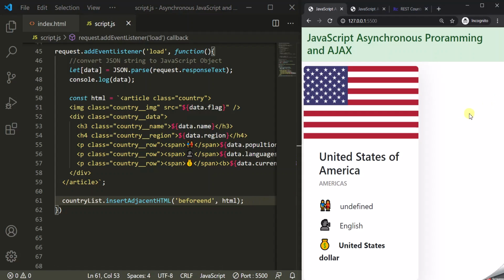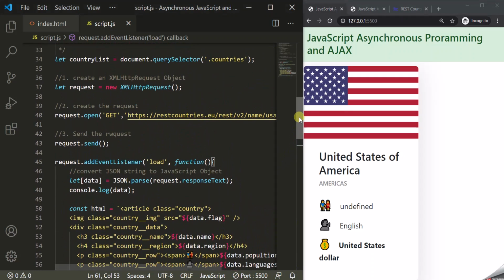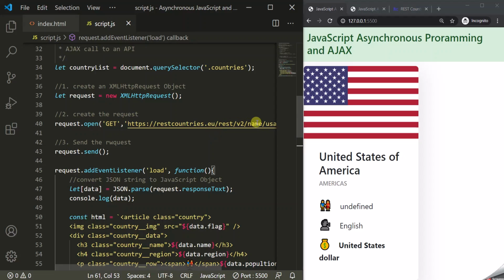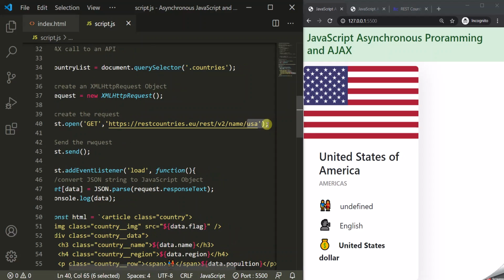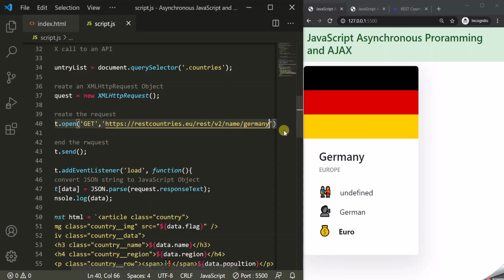So let's close this, and here we have the card which is displaying information related to United States. And from where is this information coming? It is coming from a web API, and we are using the endpoint of that web API, and we are passing this USA. So here we want to get the information related to USA, so we have passed USA. Now if I pass Germany here, and let's save the changes, this time it should give us information related to Germany.